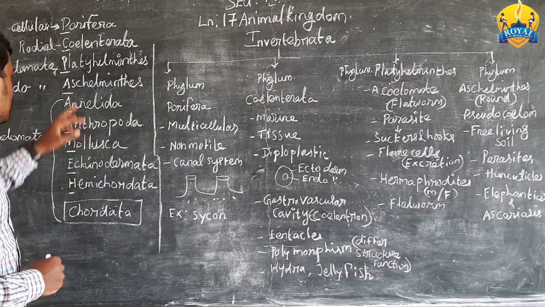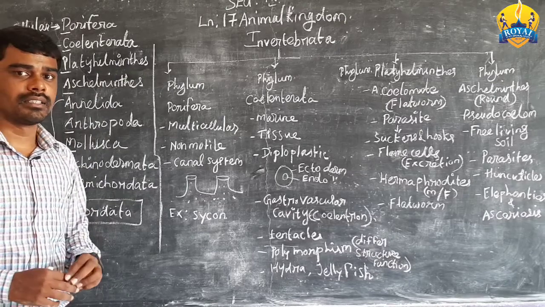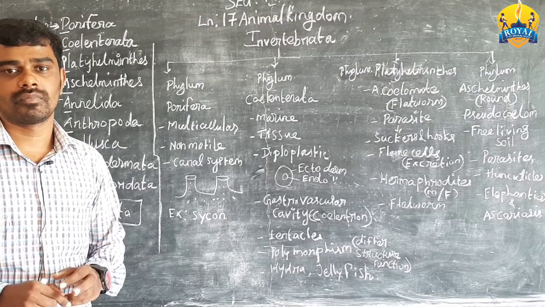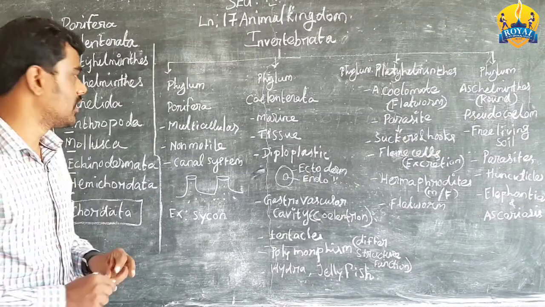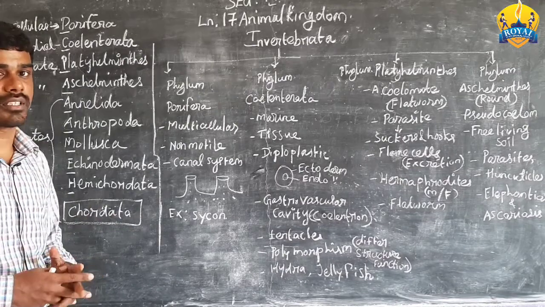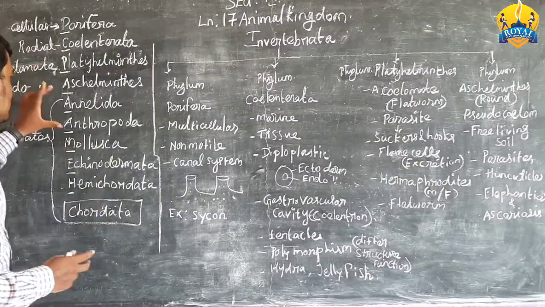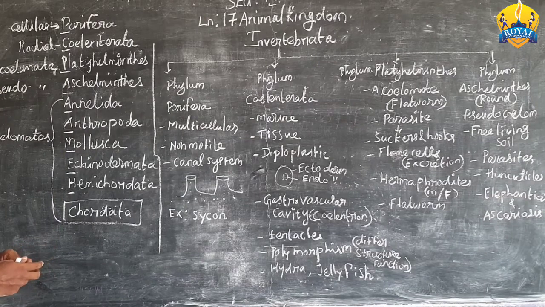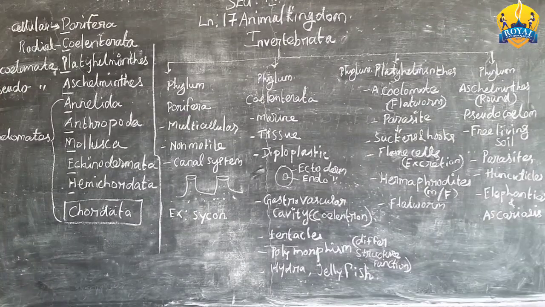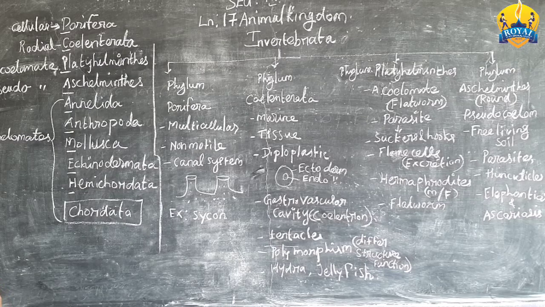And acoelomate, that is Platyhelminthes. The internal body cavity is absent. And next, pseudocoelomate, where a false cavity is present. That is in the Aschelminthes. And finally the coelomate, where a true body cavity is present.